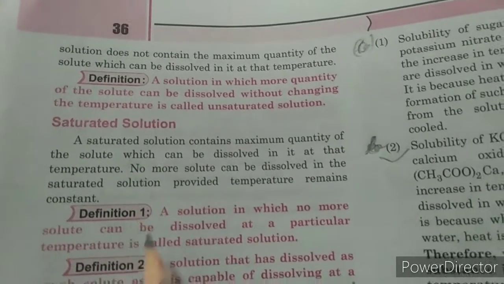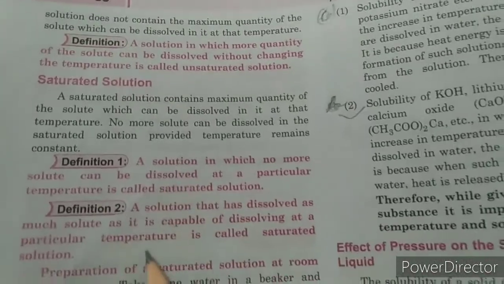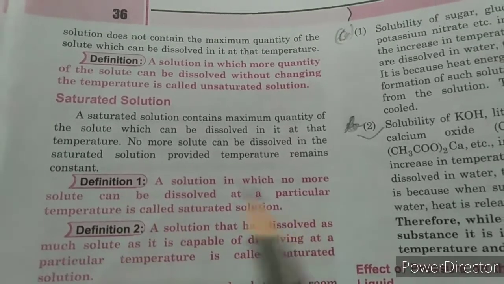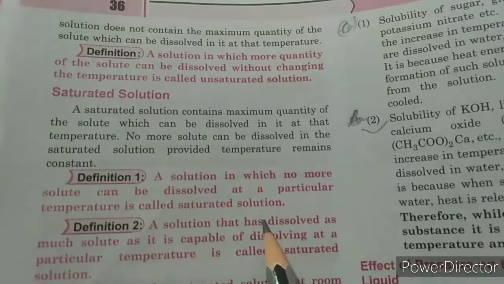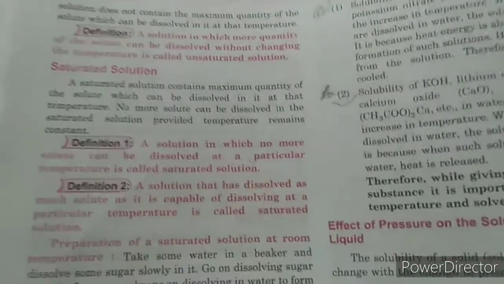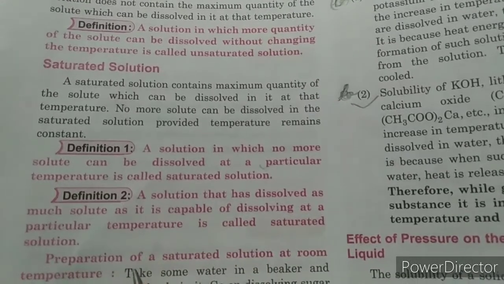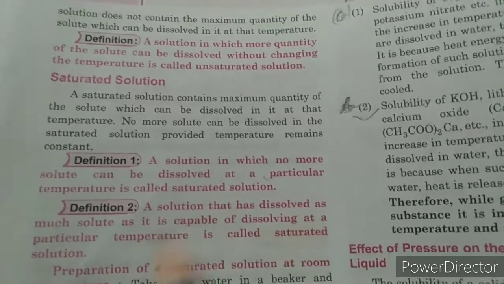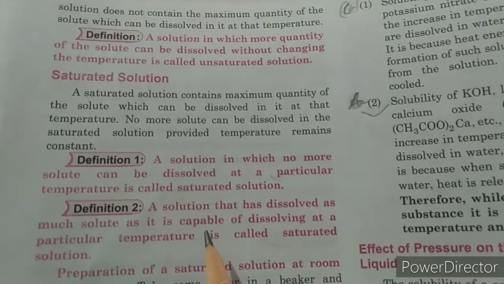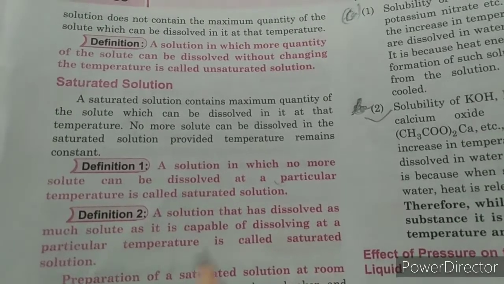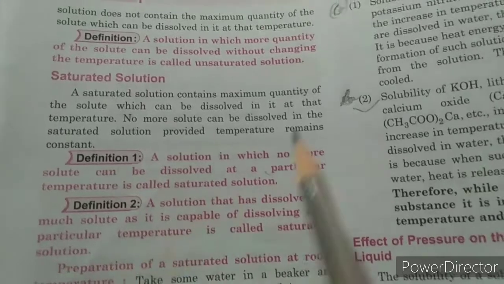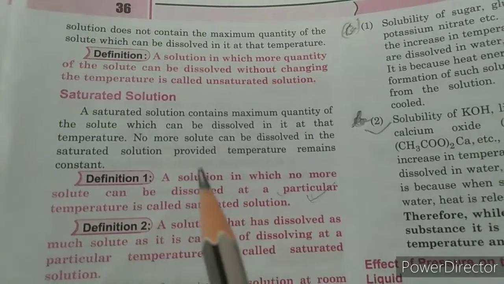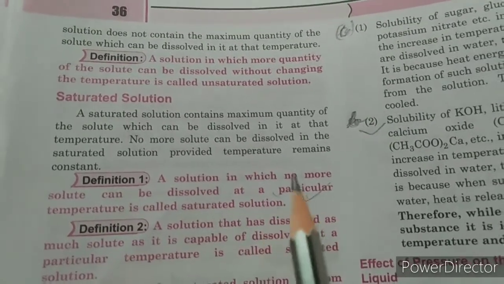After that you will write the heading saturated solution, and there are many definitions. You can write any of these. A solution in which no more solute can be dissolved at a particular temperature is called saturated solution. Write this definition first. Right. A solution that has dissolved as much solute as it is capable of dissolving at a particular temperature is called saturated solution. This is another one, but here you will have to write only this one. So here the definition of unsaturated and saturated solutions has been given.